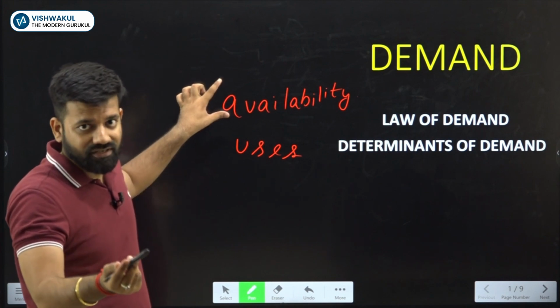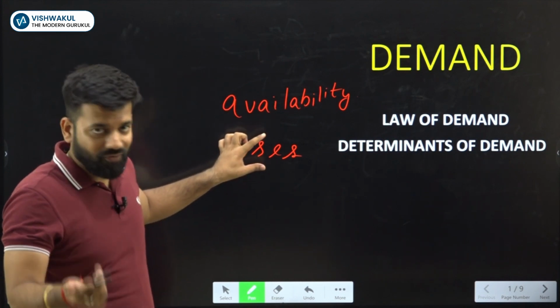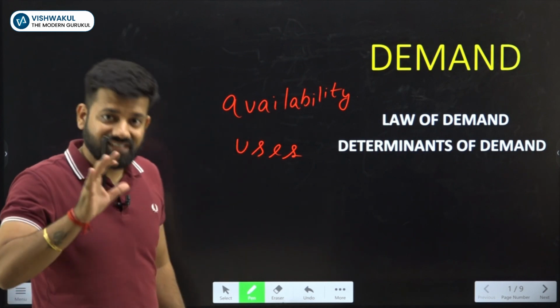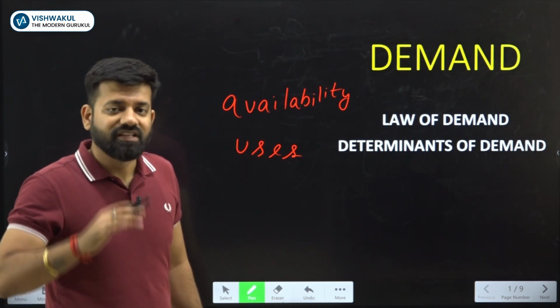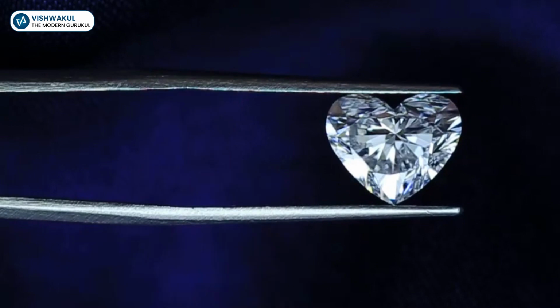Availability is large and usefulness is also large, but the consumer won't pay. Why? Because if goods are scarce, limited in nature, then only he is ready to pay a price for it. Now, have you ever wondered why for diamond, even though it is not essential for a consumer, he is still ready to pay a higher price for it? What is the reason? The quantity available in the market. Because they are available in limited quantity, the consumer is ready to pay a higher price for it.